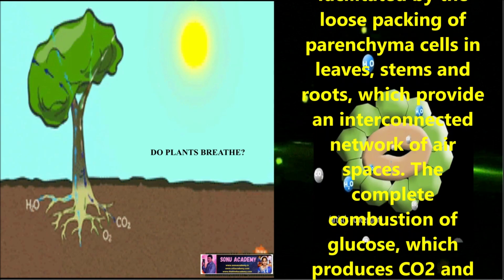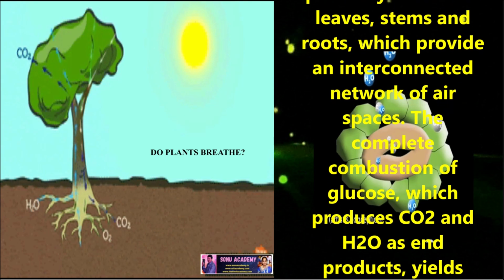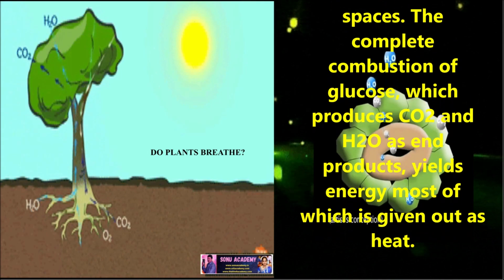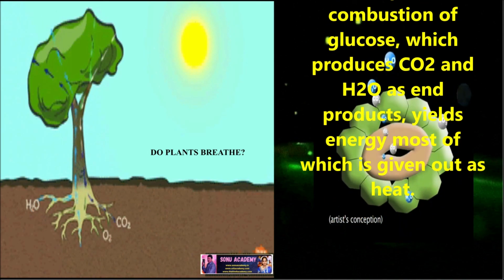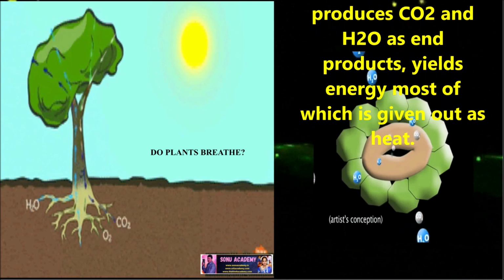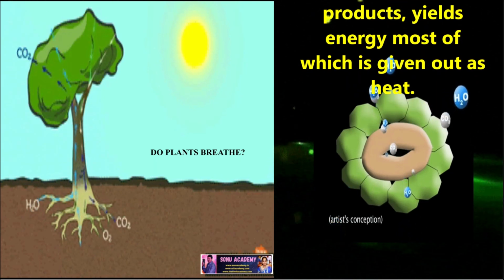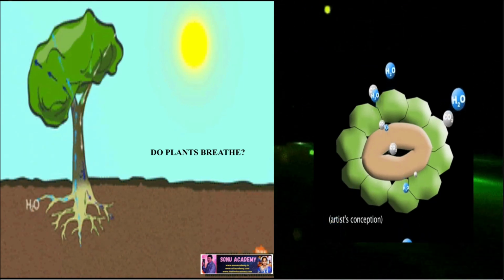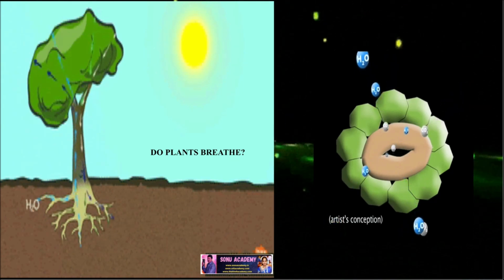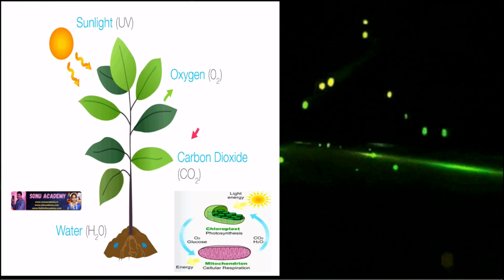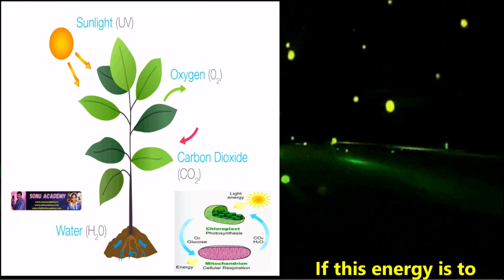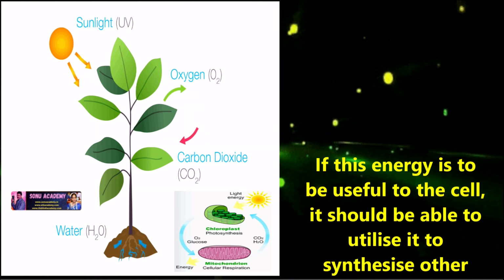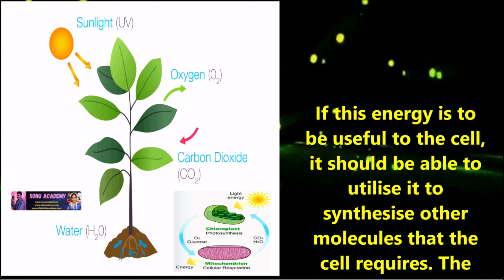This is also facilitated by the loose packing of parenchyma cells in leaves, stems, and roots, which provide an interconnected network of air space. The complete combustion of glucose, which produces CO2 and H2O as end products, yields energy, most of which is given out as heat. If this energy is to be useful to the cell, it should be able to utilize it to synthesize other molecules that the cell requires.